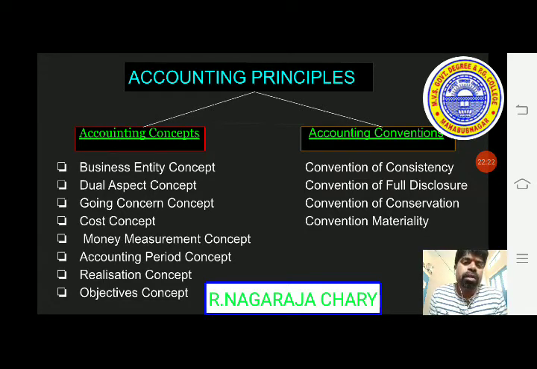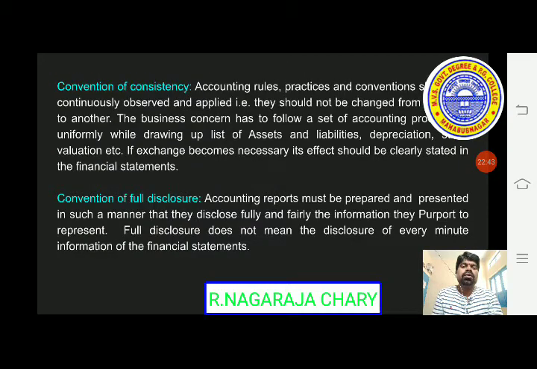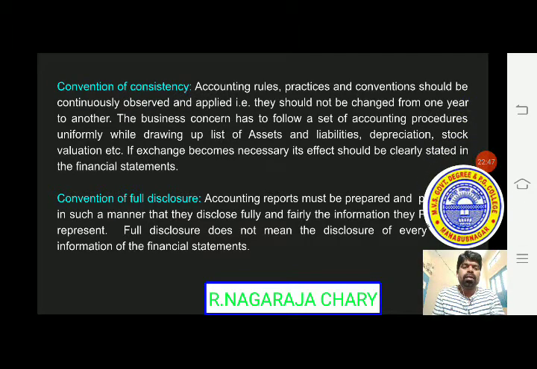Realization concept means that when we actually realize, that is to be taken into consideration. Objective means evidenced transactions are to be recorded. So these are the accounting concepts. Next we will see accounting conventions. Let us see the first one, that is the convention of consistency.